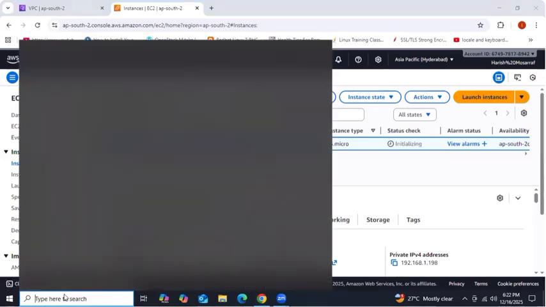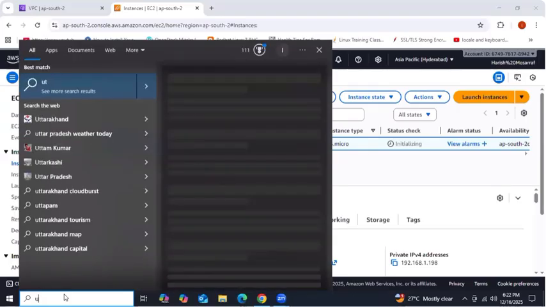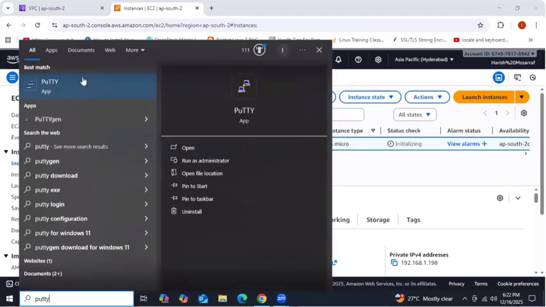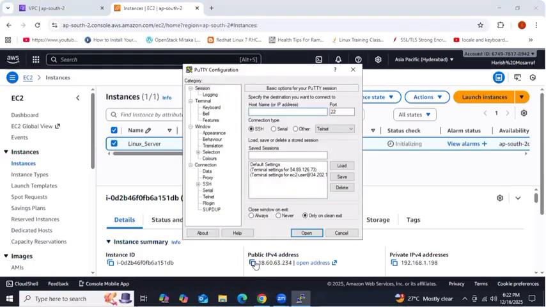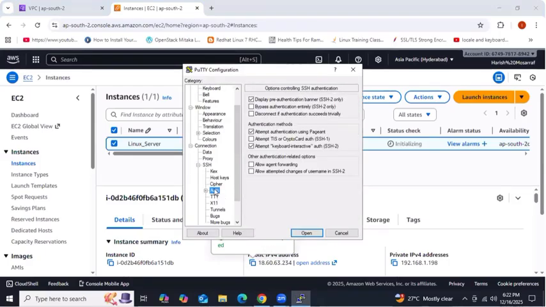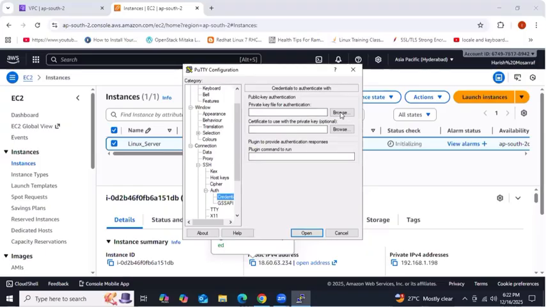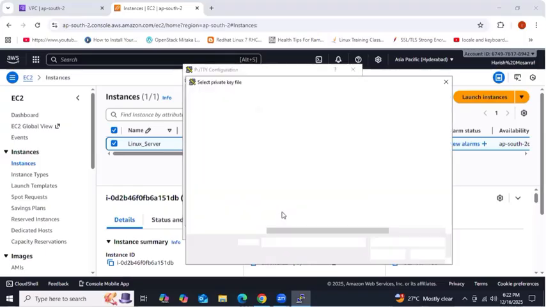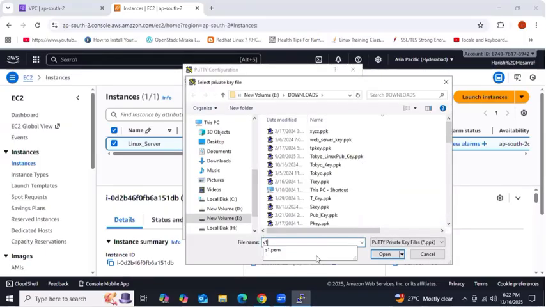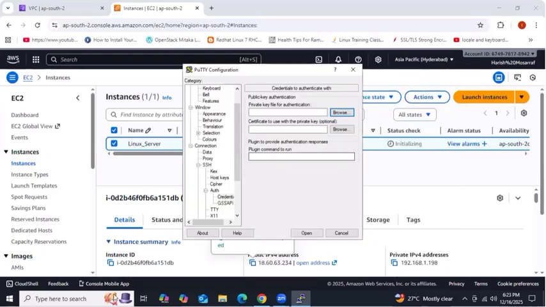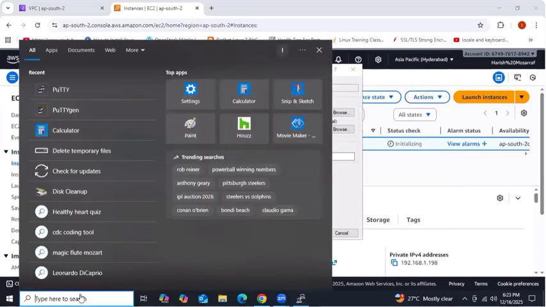Open PuTTY, and then copy the public IP address and then go to PuTTY, paste it here. Then SSH, Auth, credentials, browse. S1 is a key pair. I think we have the PEM key. We'll do one thing. We'll convert the S1 PEM key into PPK.